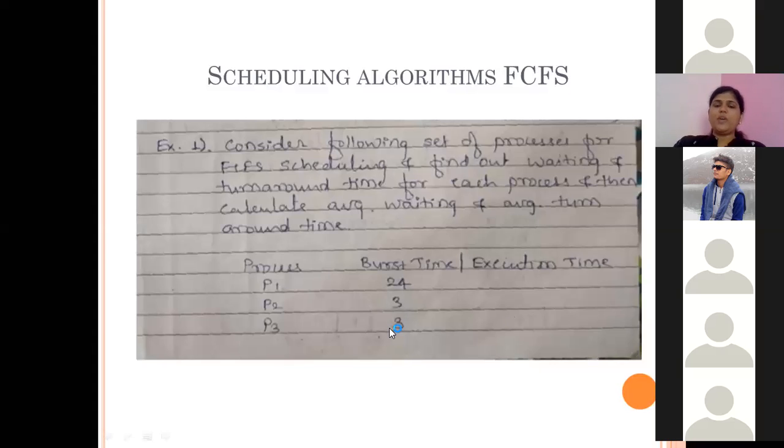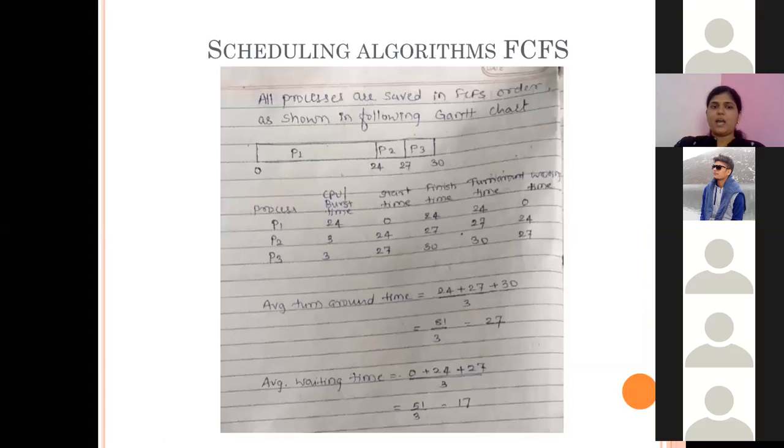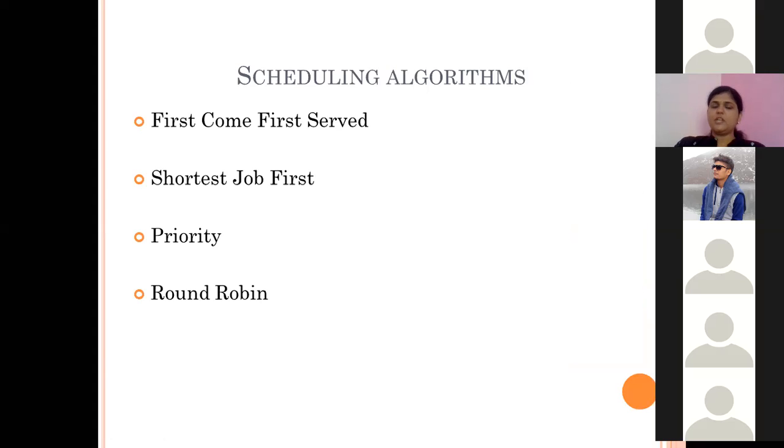Okay, so this way there will be priority scheduling and the round robin. Round robin is exactly similar to your first come first serve, but in first come first serve we consider it as non-preemptive. Round robin is the preemptive version of first come first serve. Here the timestamp is given to each process.